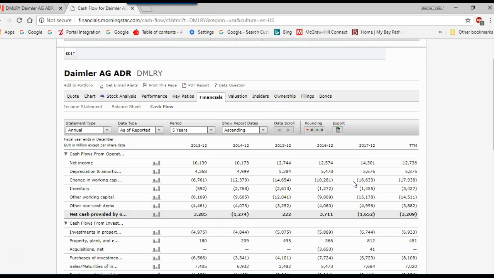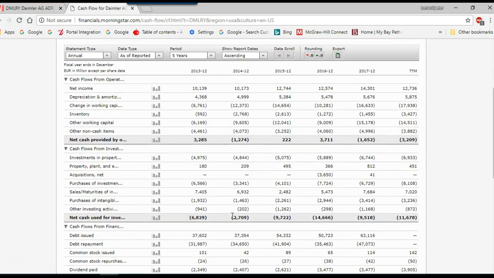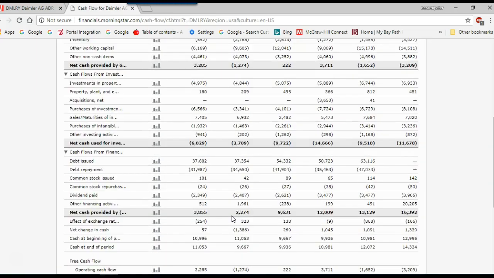Working capital is current assets minus current liabilities. So their current assets minus liabilities. So something's going on with their working capital. Inventory as well. And then they have this other working capital. So as you can see, net cash from operations is negative.